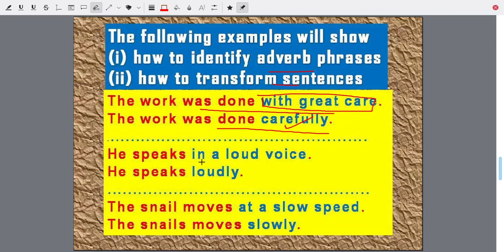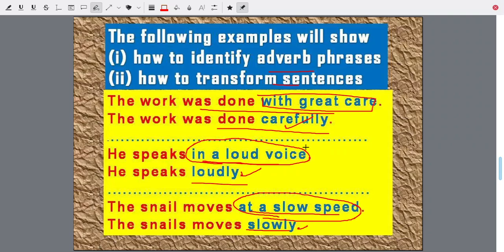He speaks in a loud voice. He speaks loudly. So loudly is an adverb. So in a loud voice is doing the work of an adverb, an adverb phrase. The snail moves at a slow speed, or the snail moves slowly. If slowly is an adverb, then this also must be an adverb phrase. So this is how we transform and also identify adverb phrases.